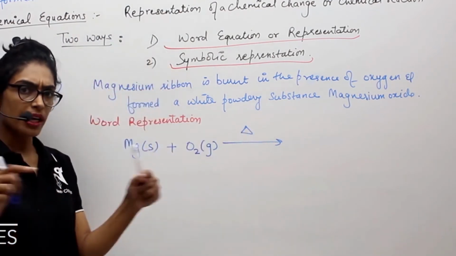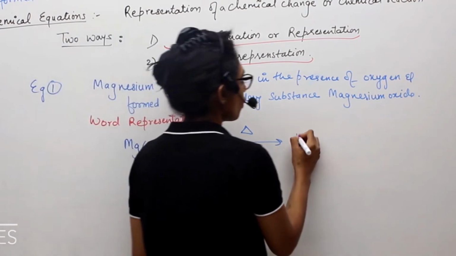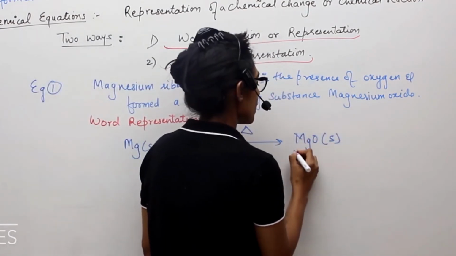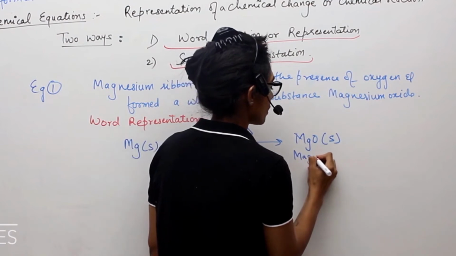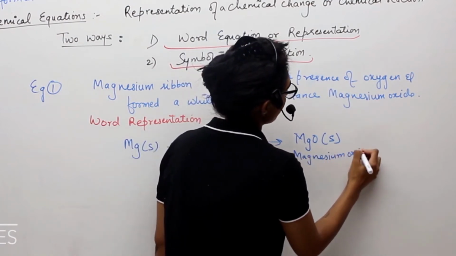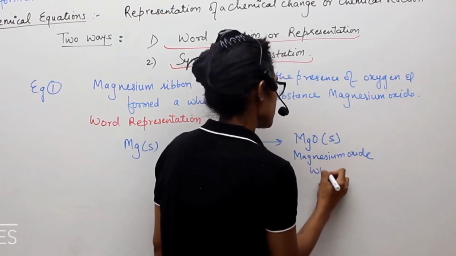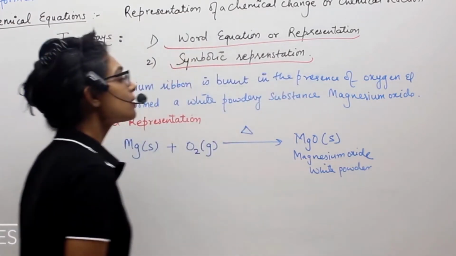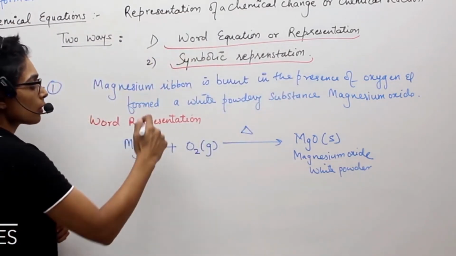Heat is represented by a triangle symbol, and then it formed MgO, that is also solid, magnesium oxide, white powder. So this is how you write a reaction in the symbolic representation.